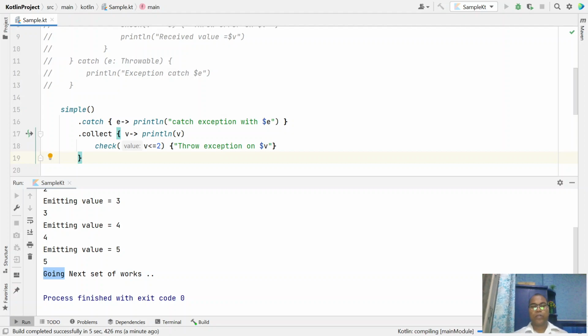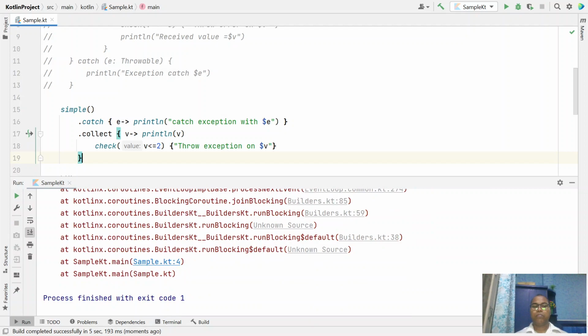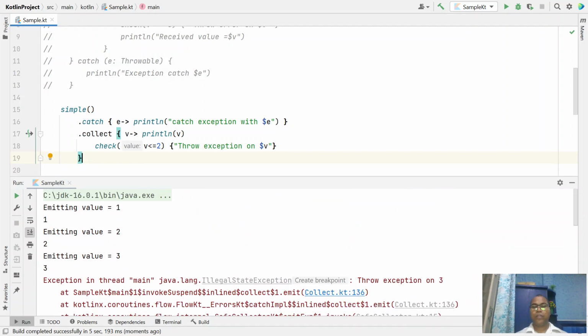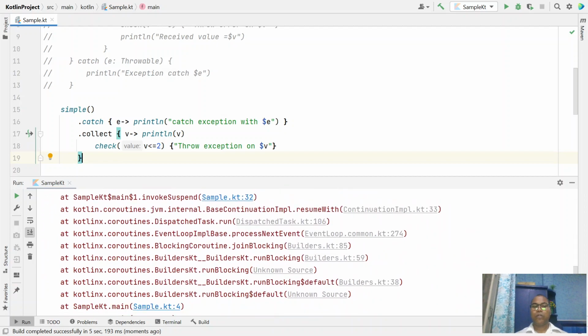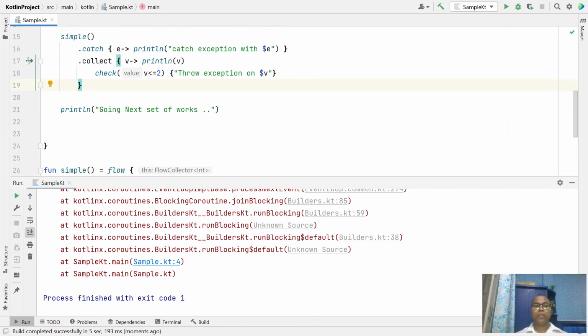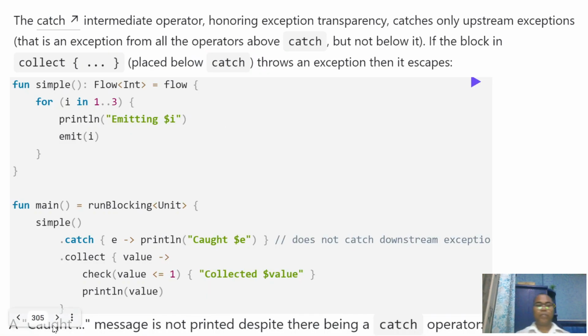And let's observe what kind of exception this catch handler is handling in our code. Now what happened? They are 1, 2, 3, and after that an exception is thrown. But we are not saying here to continue. That means this catch block is not executed. So same thing here: the caught message is not printed despite using the terminal